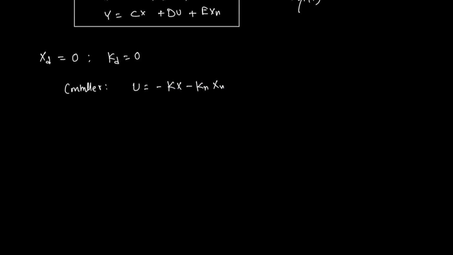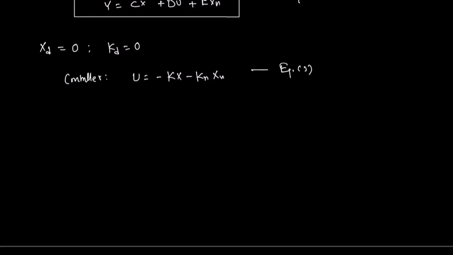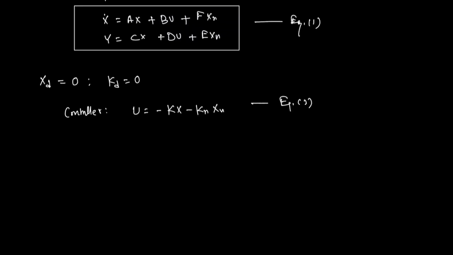And now if you substitute this control algorithm in this equation, the state equation. Let us define this as equation number 2. If you substitute equation 2 in our state equation, the x dot dynamics can be written as x dot equal to Ax minus BKx minus BKn xn plus F xn.